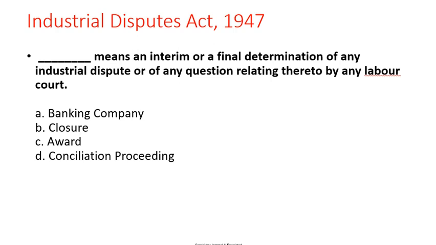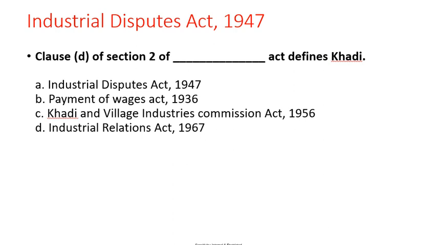Next question. Dash means an interim or final determination of any industrial dispute or any question relating thereto by any labor court. Options: banking company, closure, award, and conciliation proceeding. Correct answer is award.